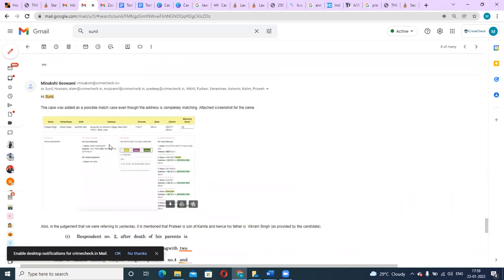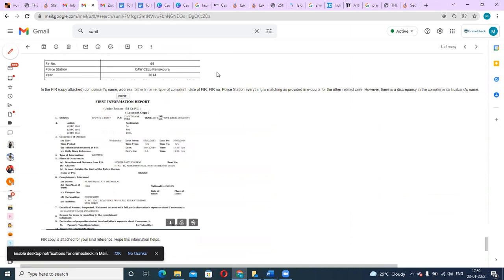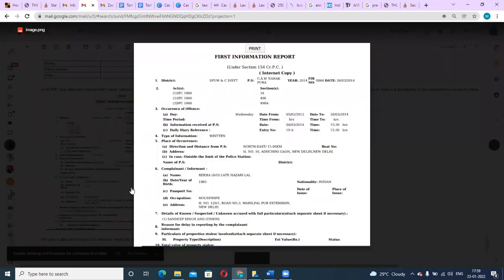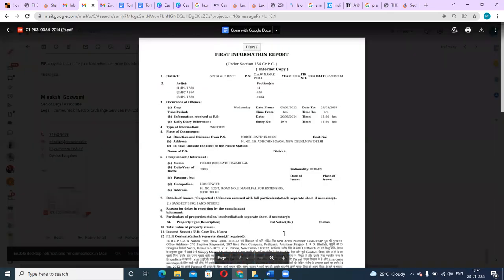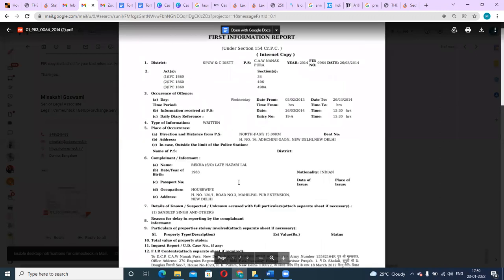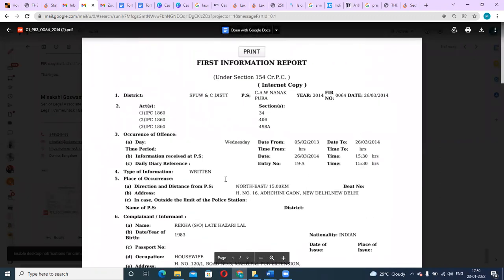Yeah, this is an FIR. Okay, so see, this is how it will be. I have the original copy also. Yeah, so this is how the FIR would look like. Mainly, for many places you would see the FIR in a regional language, like in Maharashtra you might see it in Marathi, in Punjab you would see it in Punjabi, but still this would be the format, like district, police station, FIR number and so on. So even if you cannot read the regional language, ideally these numbers would be in English only, so you can read that part at least, or you can get some information.